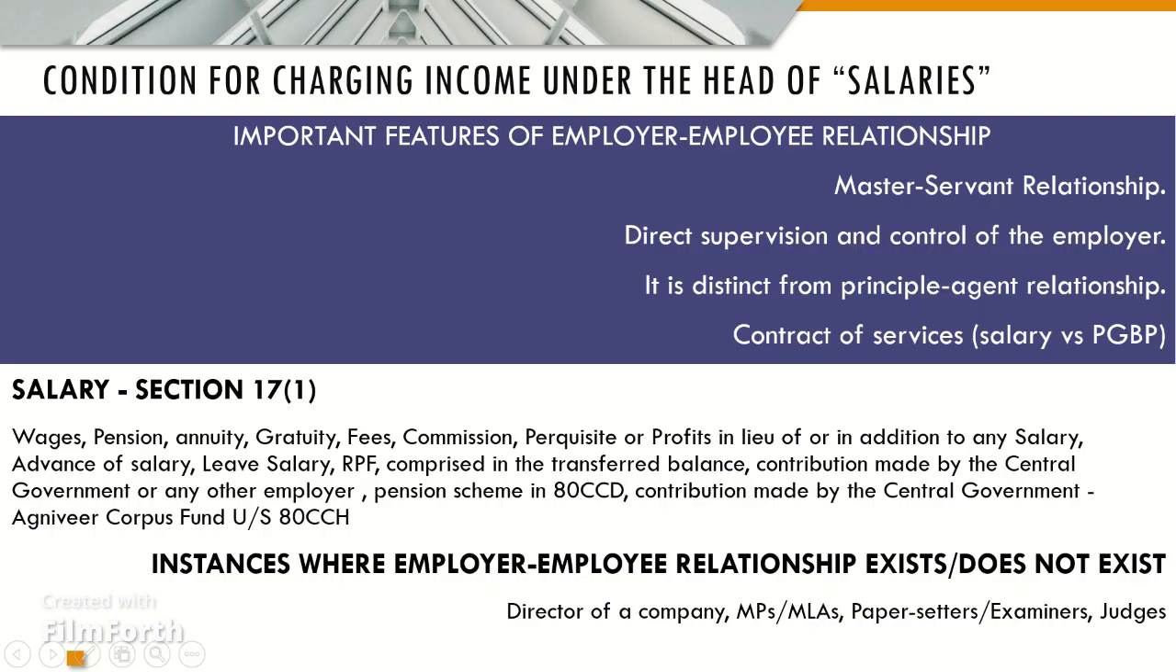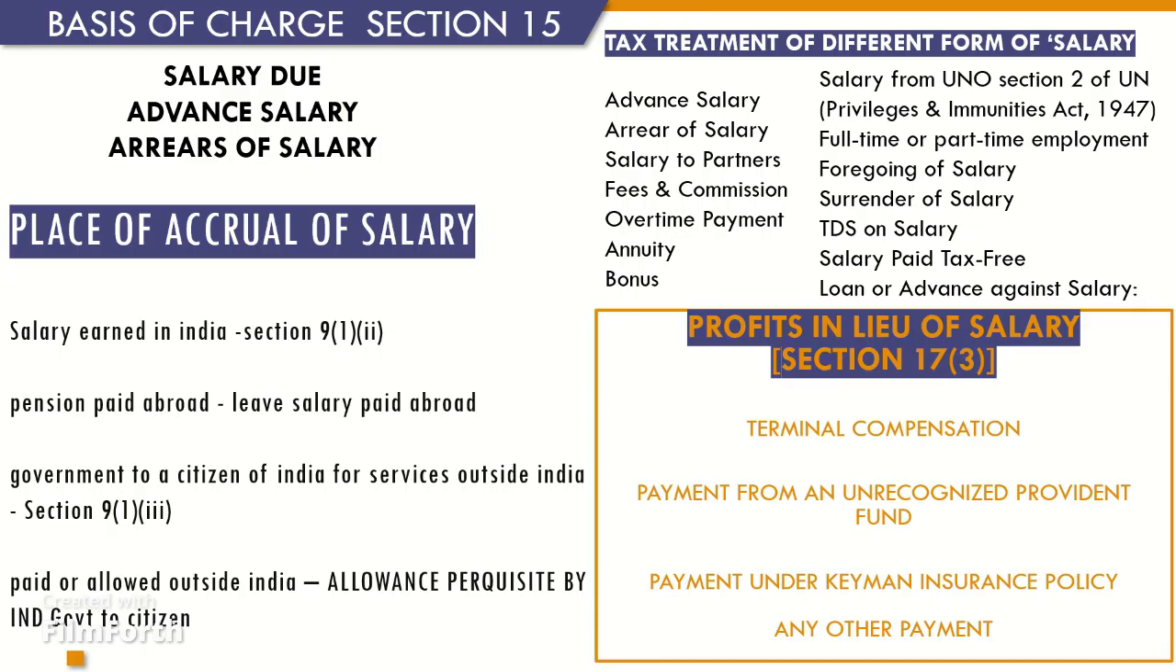Tax treatment of different forms of salary. Advance salary. Salary can't be taxed twice, that is where any salary paid in advance is taxed on receipt basis, in the year of receipt, it can't be taxed again on the due basis, in the year in which it becomes due. Arrear of salary. Arrear of salary received by an assessee is charged to tax on receipt basis, if it was not taxed earlier on due basis.